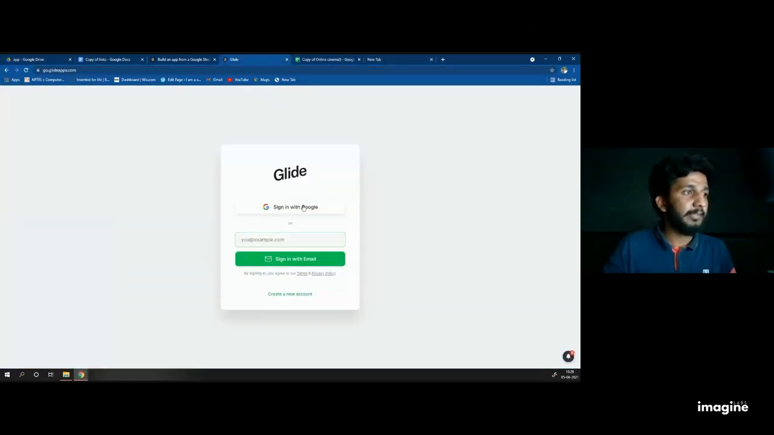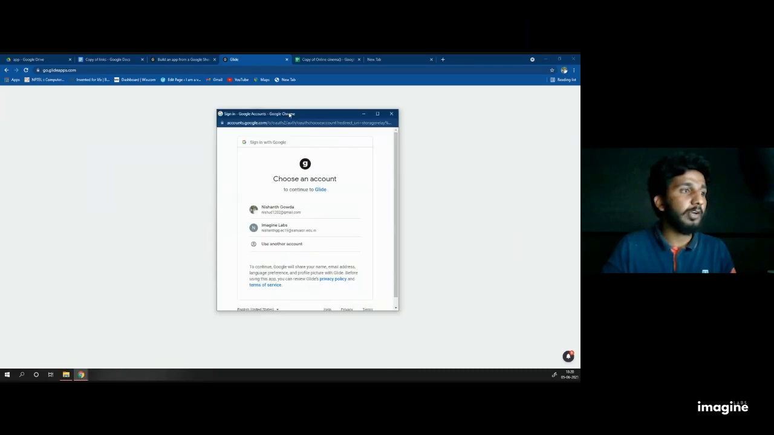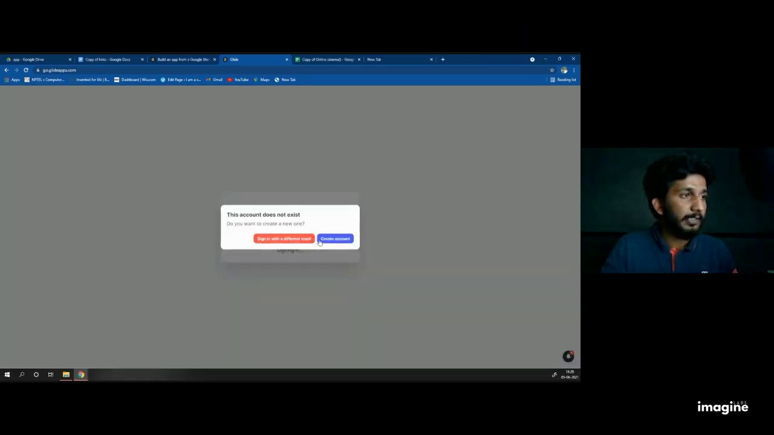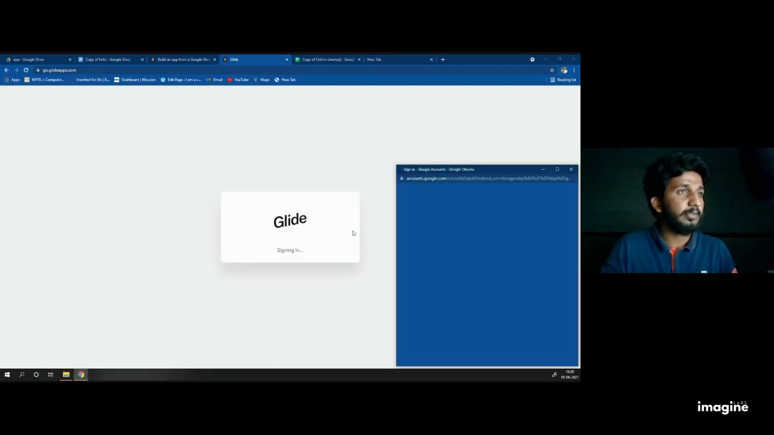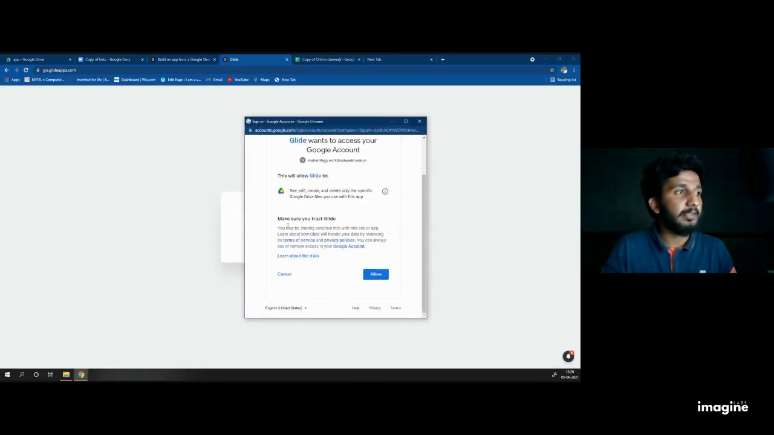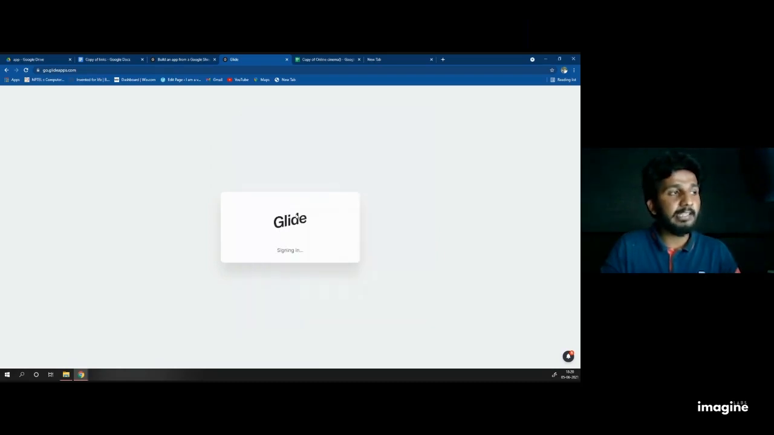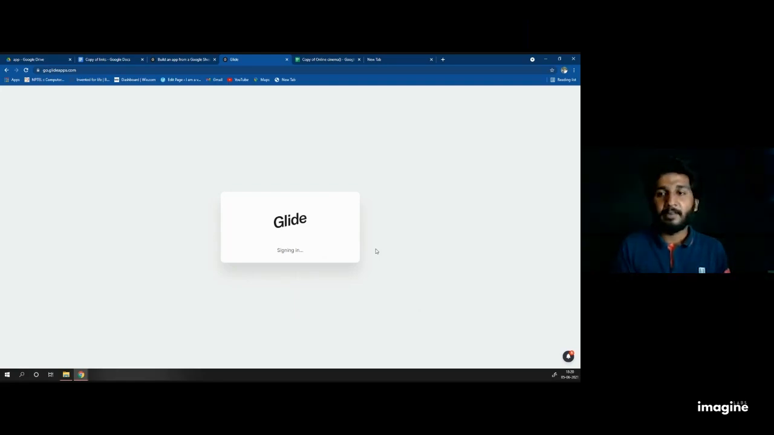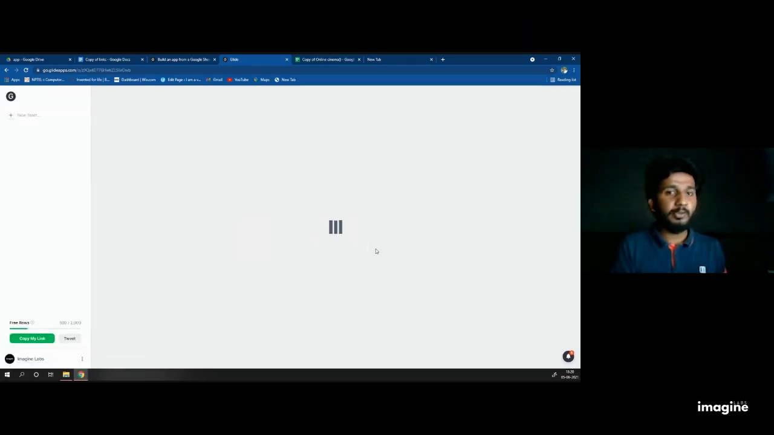Log out, I'm signing in with Google with the account called nishantsayadri.edu.in. Sign in with a different email, create an account. Then it will ask for the permission. Are you sure? Trust Glide? Yes. Allow. That is asking for the link to the drive. When it is done, it will take a few minutes, maybe 1 or 2 minutes. Just wait for it. Then you will get a new dashboard.